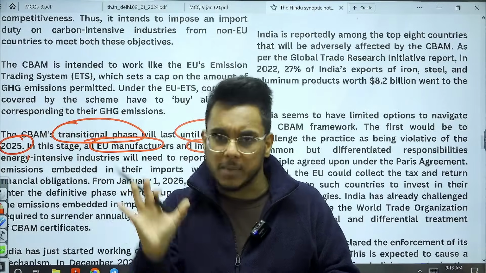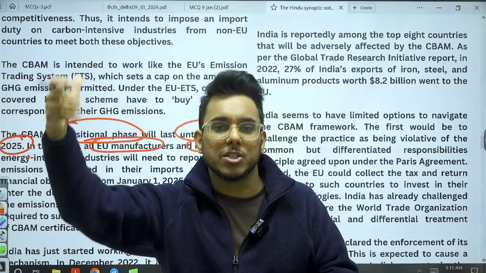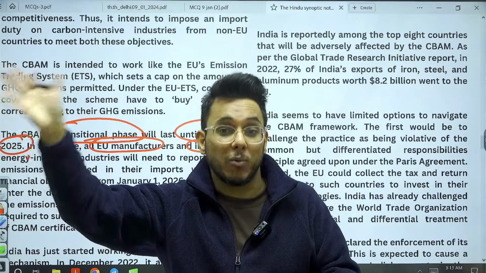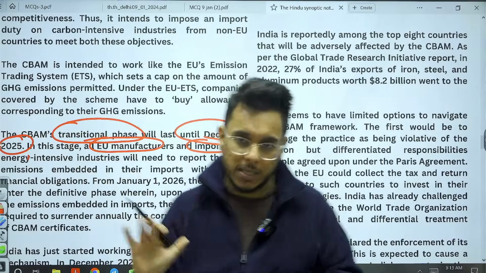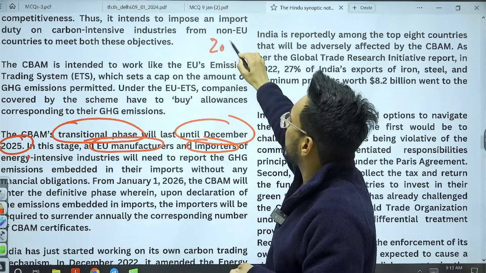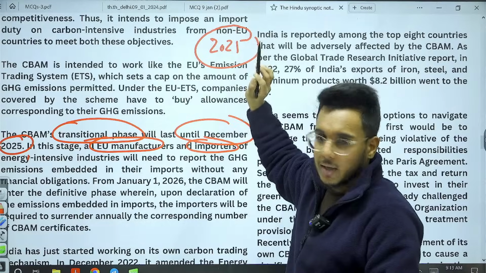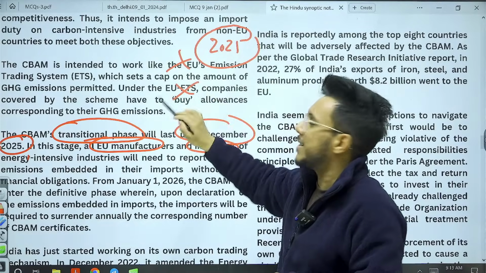If we are importing cement, how much greenhouse gas emission happened while this cement was manufactured? They have to report this. So till 2025, it has to be reported. No financial obligation is there.